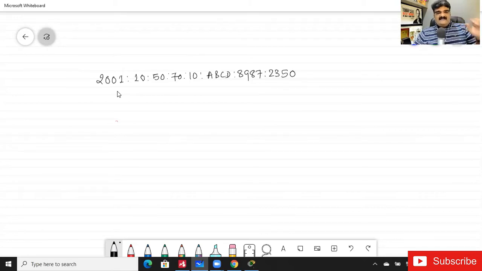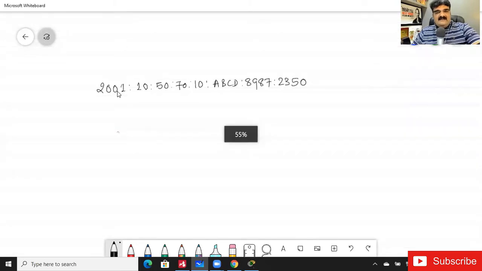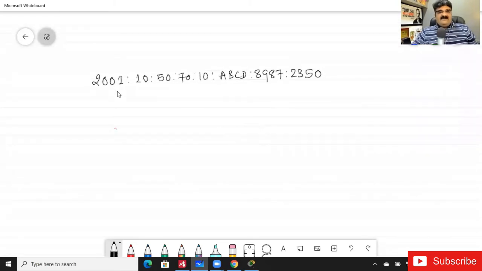This is an example of IP version 6. Maybe you are wondering why I use 2001 every time. There is a reason for everything, and I will answer all this, so don't worry about it. Currently, just understand this is an IP version 6 address.